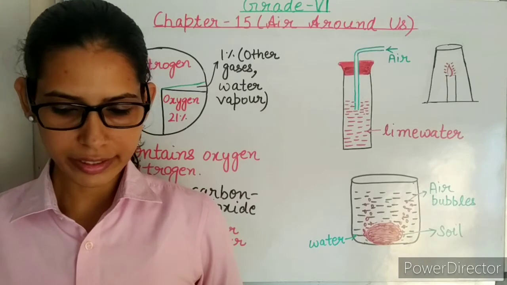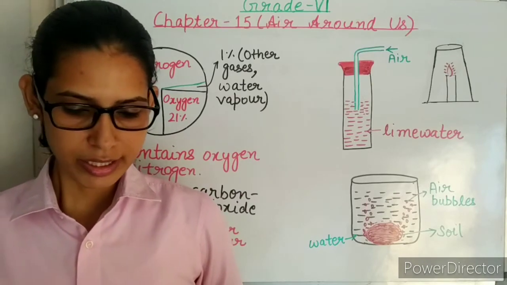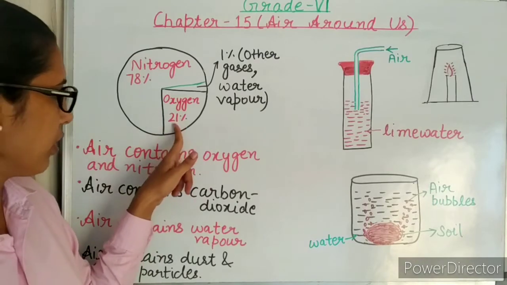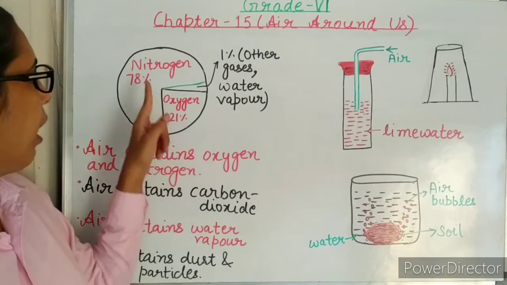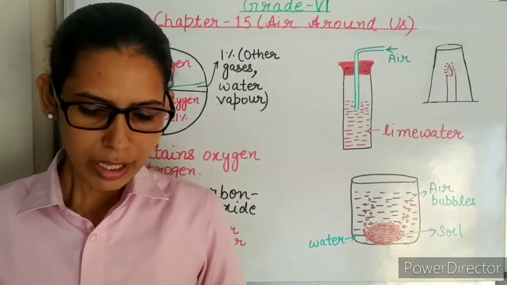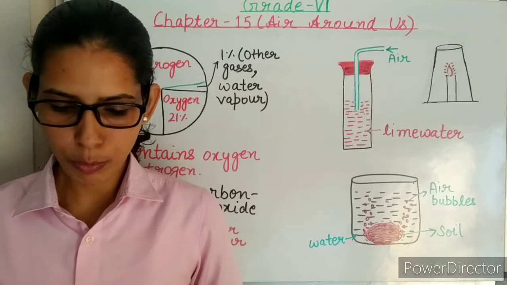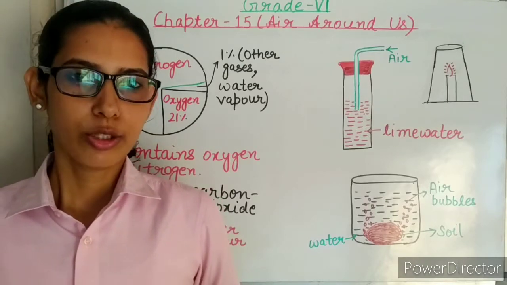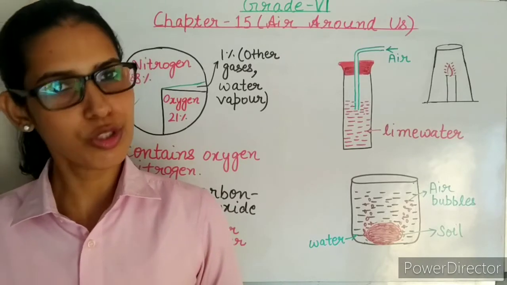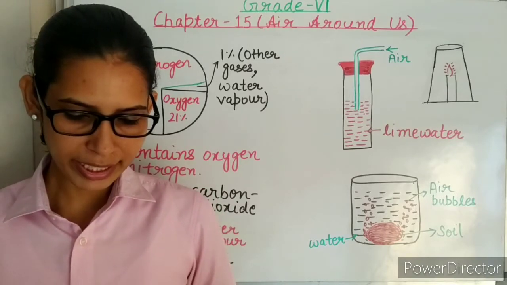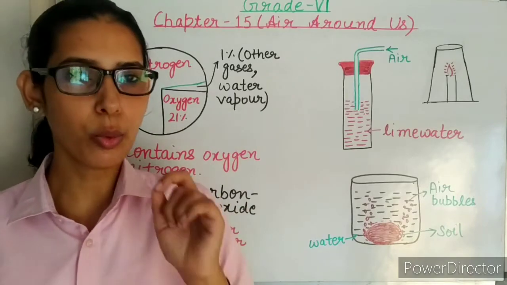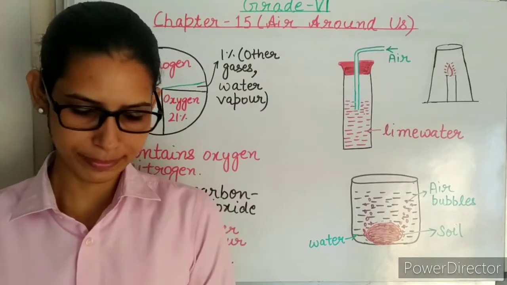Percentage of nitrogen in air, it is 78%. Percentage of oxygen in air, it is 21%. Percentage of oxygen in the atmosphere is 21%, and percentage of nitrogen in the atmosphere is 78%. Plants respire with the help of tiny pores called stomata. The exchange of gases in plants takes place through stomata. Combustion is helped by oxygen. Earlier also I had told you that burning can take place only in the presence of oxygen.